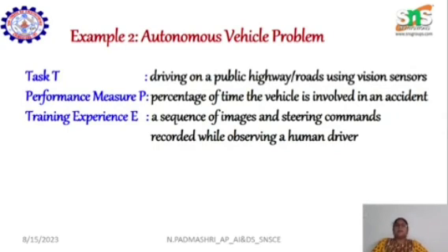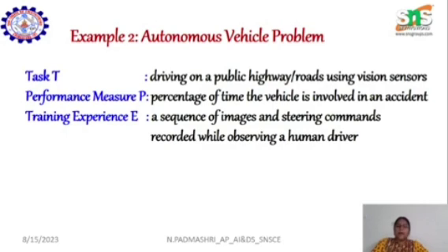Experience means the machine learns from past experience. If the vehicle goes beyond the speed limit, sometimes it may crash with another vehicle. So one or two times the machine can experience this kind of accident also. The machine will learn, so next time it should not cross the speed limit. This is what the machine is learning from the experience, and that is termed as E. So this is an example to understand the formal definition.